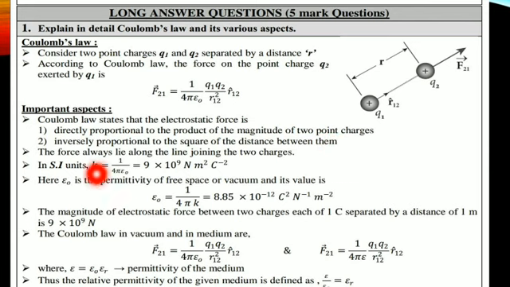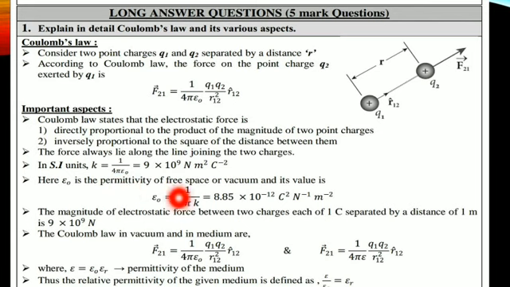Now, based on this, the force always lies along the line joining the two charges. After that, the SI unit of K, the proportionality constant 1 divided by 4 pi epsilon naught, is equal to 9 into 10 power 9 Newton meter square Coulomb power minus 2. Epsilon naught is the permittivity of free space.